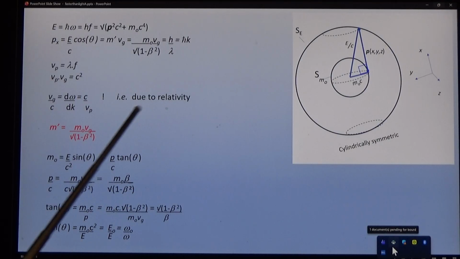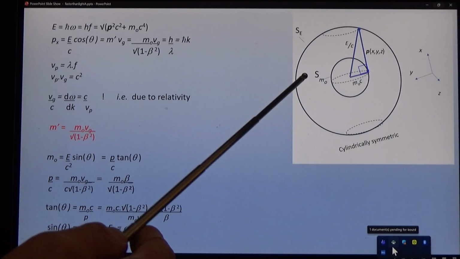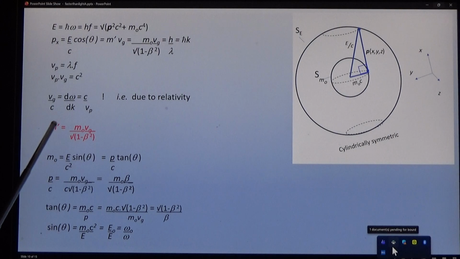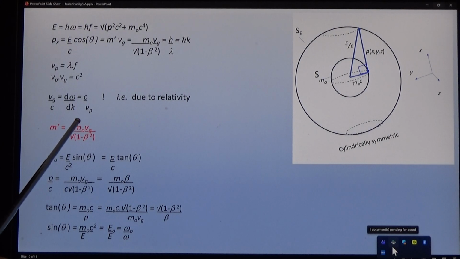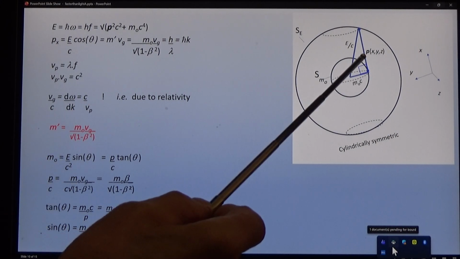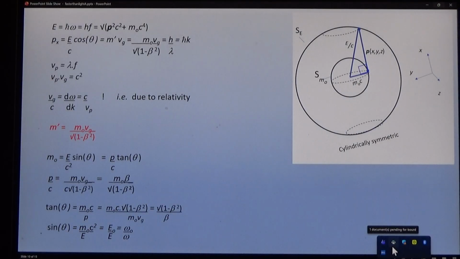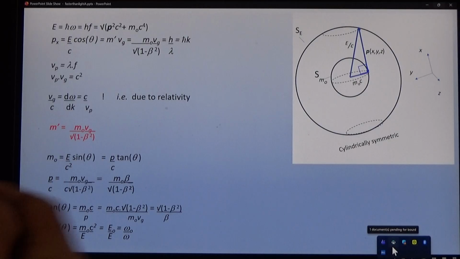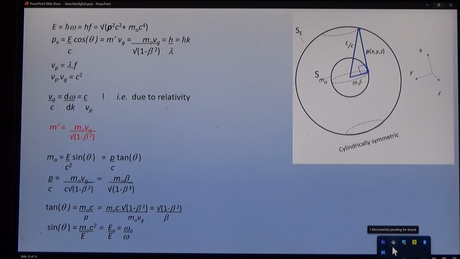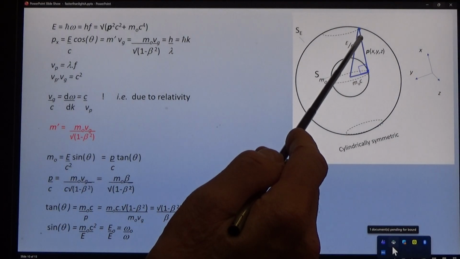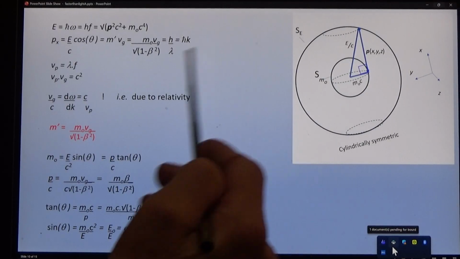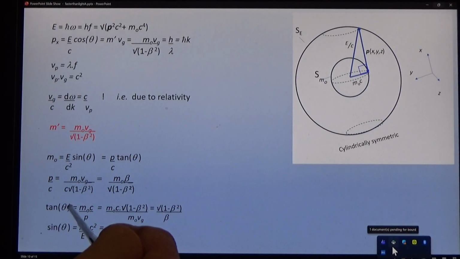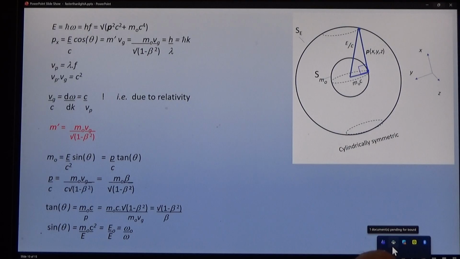What we're interested in is to describe mass, both rest mass and relativistic mass, which we displayed before. And what you can derive from these equations, notice we have a new term, theta, which we can use to analyze the data.